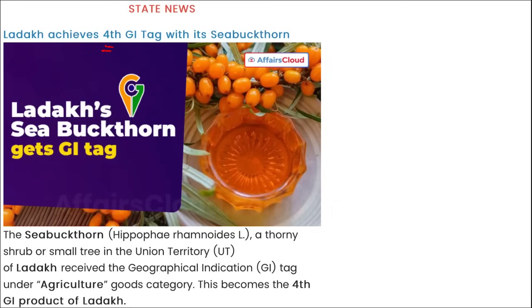Then moving on, next is state news. Ladakh achieves fourth GI tag with Sea Buckthorn. As you can see in the picture here, Sea Buckthorn, right? As you can see in this picture, these are Sea Buckthorn, and this was the fourth GI tag for Ladakh, right? Mark this. So which is the fourth GI tag of Ladakh? Sea Buckthorn, right? Then the others are Pashmina wool, then Ladakh Karpo apricot, and Ladakh Shinkos, that are the wood carvings and the handicraft products, correct?